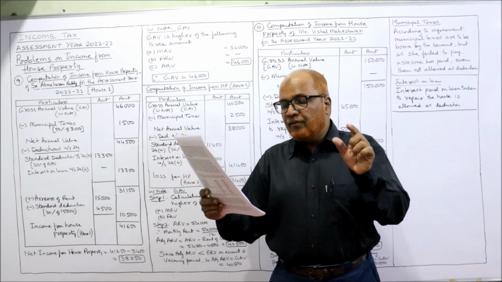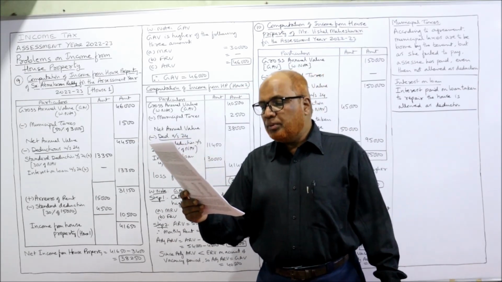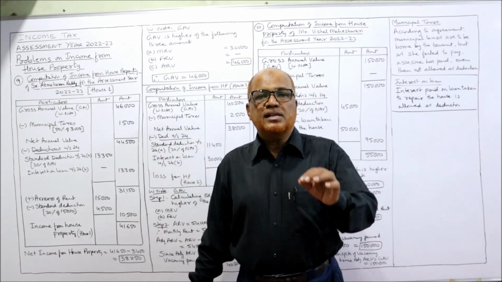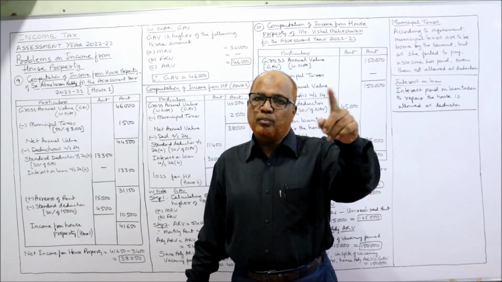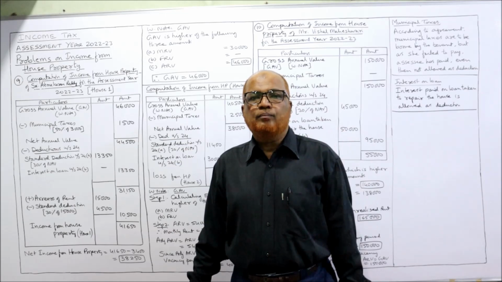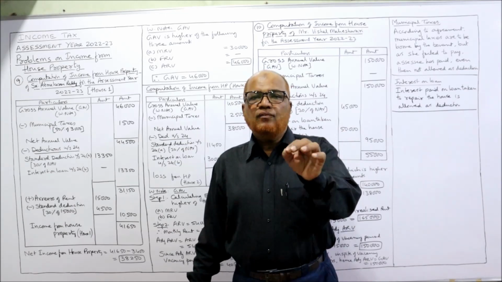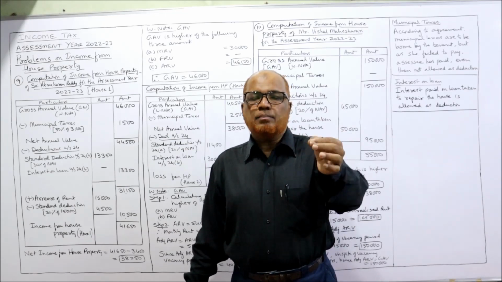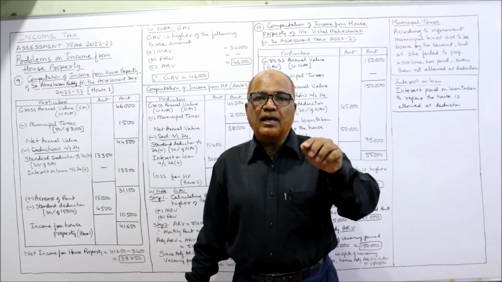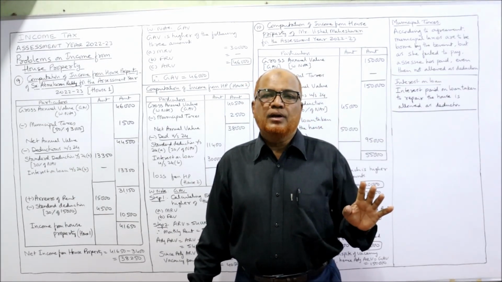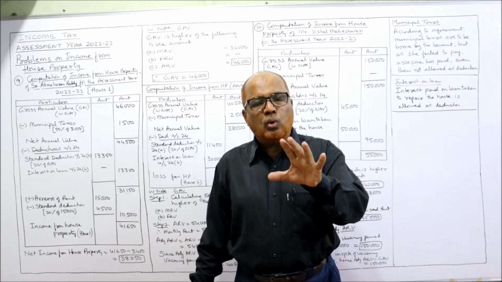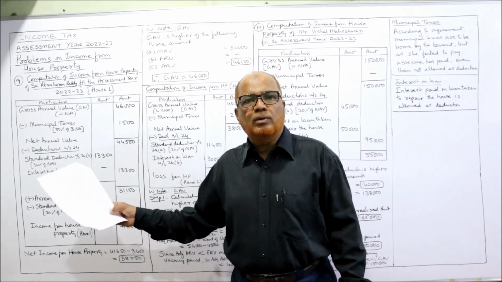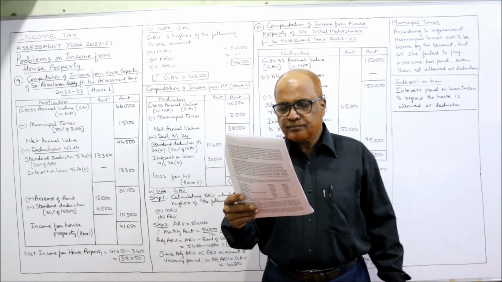Under the agreement, 50% of the municipal taxes are to be borne by the tenant. So there is an agreement between the landlord and the tenant: 50% municipal taxes will be borne by the tenant and 50% by the landlord. The Income Tax Act says, if the municipal taxes are paid by the owner, then only they will be allowed. In our problem, only 50% are paid by the owner, so only 50% municipal taxes will be allowed as deduction.